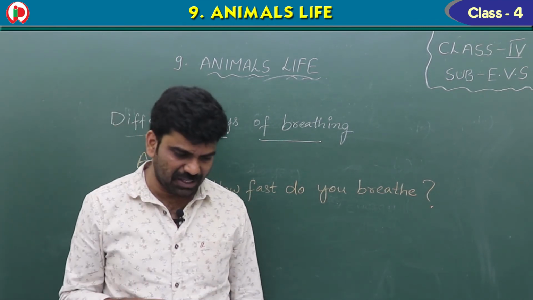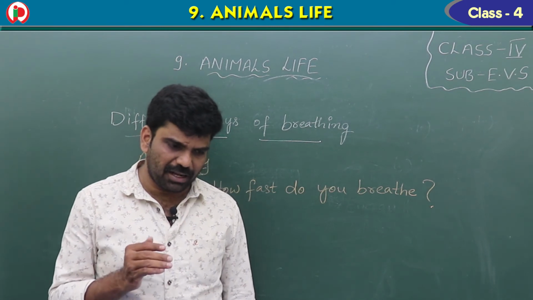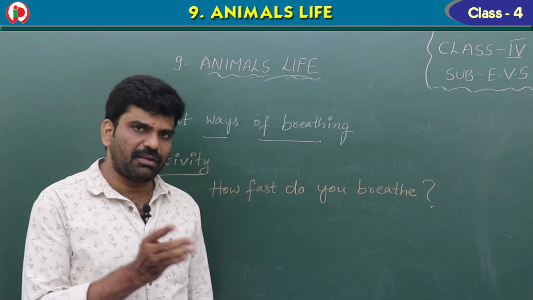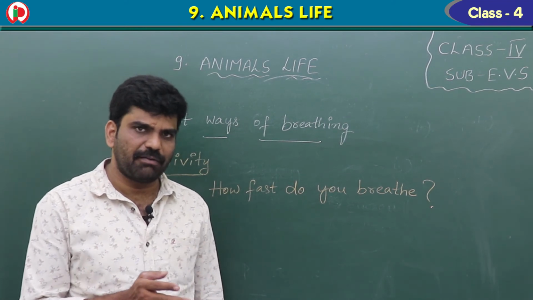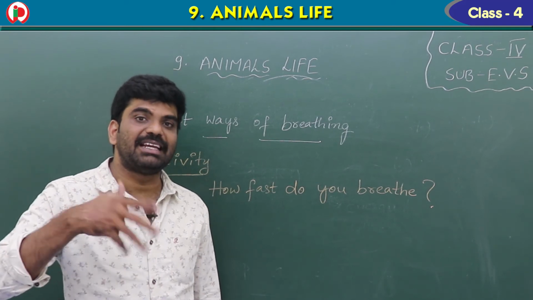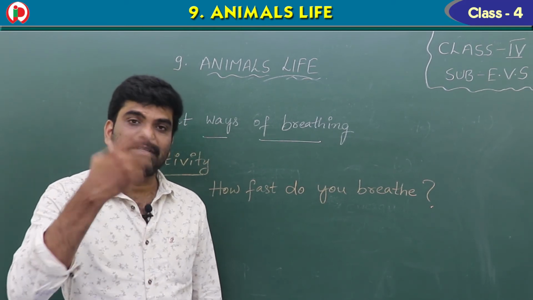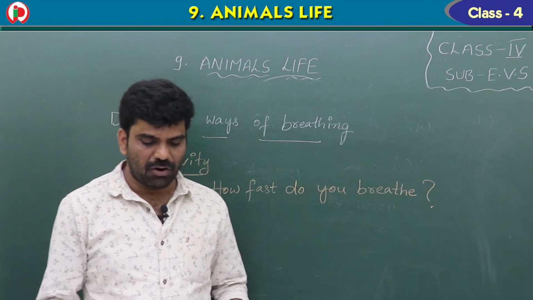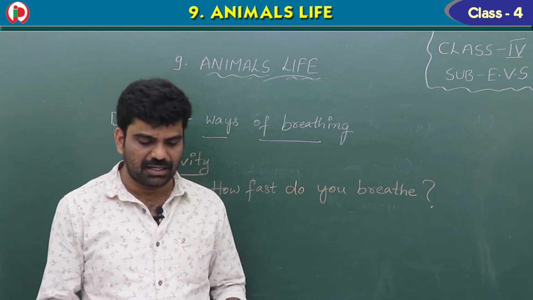Yes, this is a common observation. When you come to your house quickly by running, or when you arrive in the classroom very fast, you can observe the breathing rate is very fast and you have to take the air more deeply. So here, count the number of times you breathe in 1 minute now.